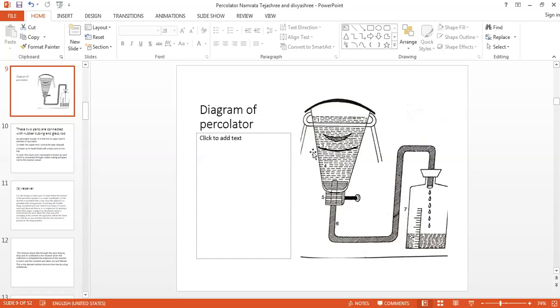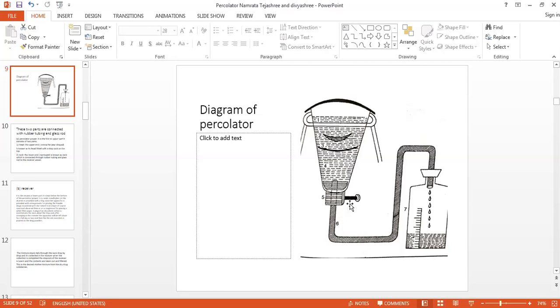Keep this arrangement undisturbed. In maceration we have to shake the jar every 12 hours, but here we have to keep this arrangement. So cotton, different layers, drug substance, filter paper, and the lid, this is the arrangement. Keep this with the menstruum for 24 hours or depending upon the nature of the drug substance.